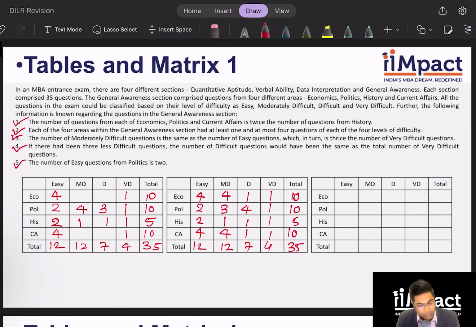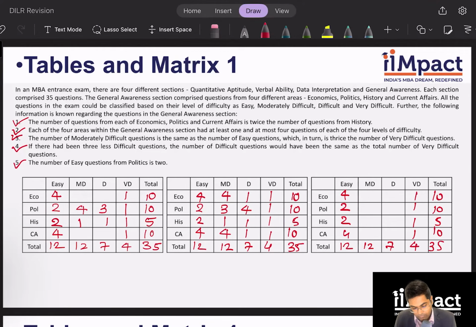How about case number 1? I have a 3 and 1 in difficult, but I still need to make 3 more. So it can be a 2 and 1. I'm not sure how it will pan out, so I might have to make one more case for this. Let's plug in those two values and we will get our final answer for both the tables.